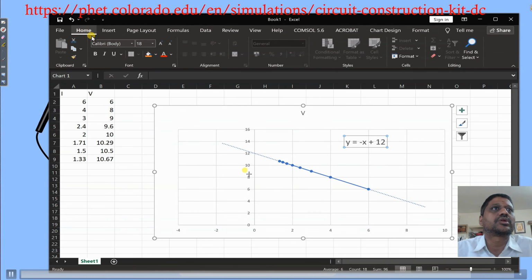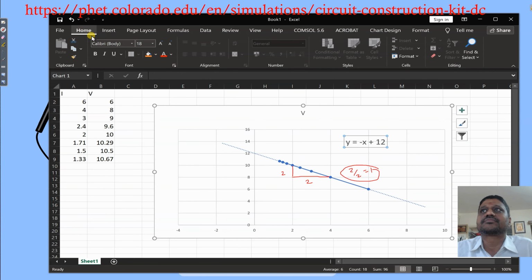This is 2, this is 2, 2 by 2 is 1, so minus 1. Internal resistance is 1 ohm. So you beautifully got the result. We have experimentally inferred the EMF and internal resistance of the cell.